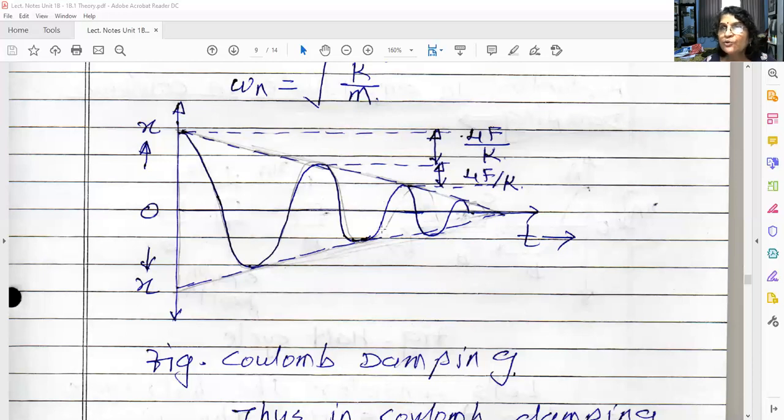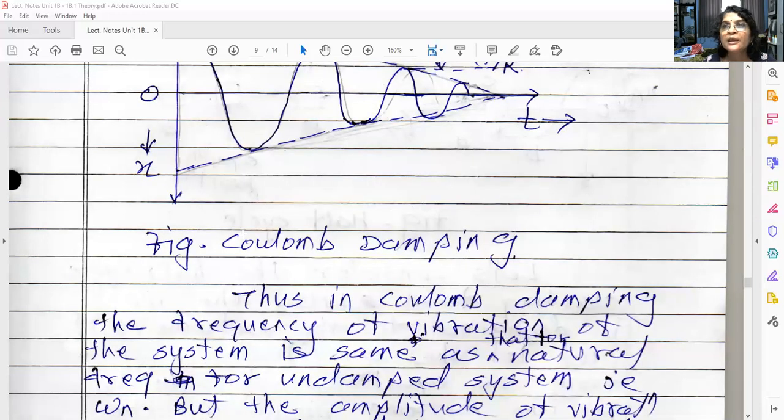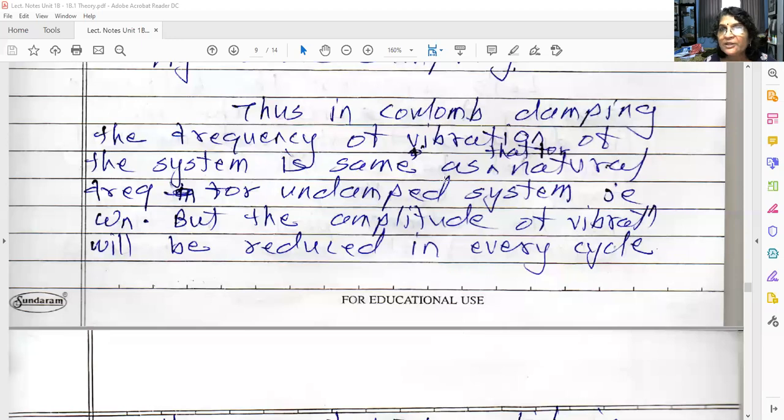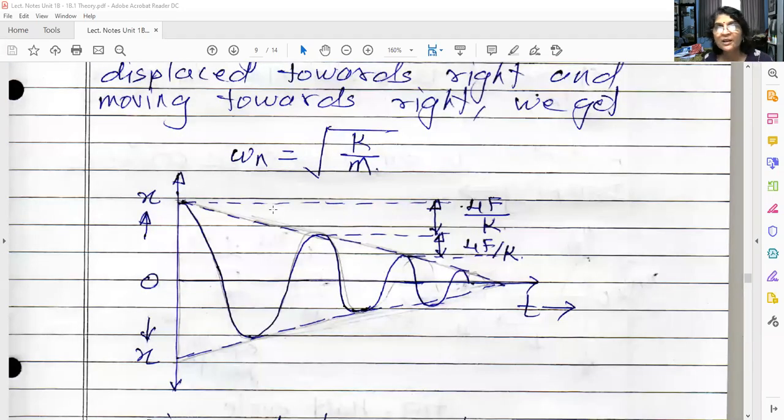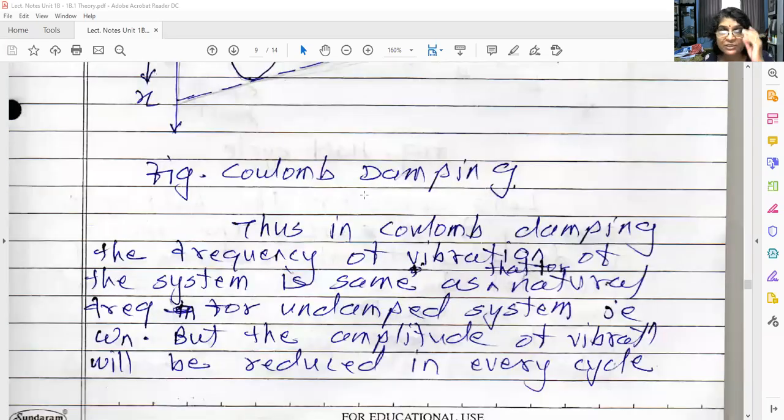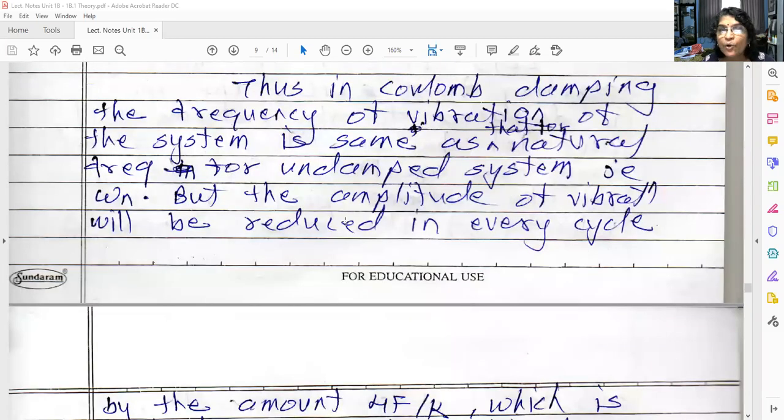This is applicable to Coulomb damping or dry friction damping. In Coulomb damping, the frequency of vibration of the system is the same as the natural frequency of the undamped system, omega n. We have seen here, whether you consider the friction or neglect the friction, your system will vibrate with the same natural frequency, omega n is equal to square root of k upon m. There is no other frequency.